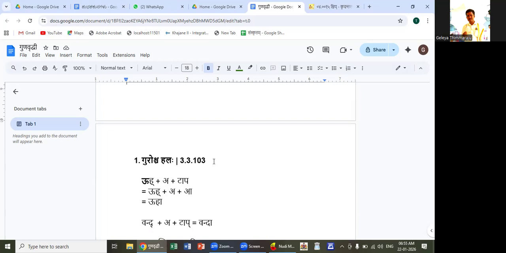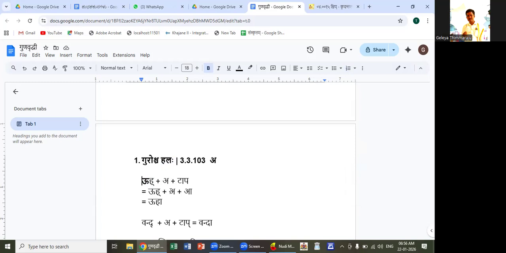the pratyaya a is added to those dhatus which have a guru letter in them, and they should end with a consonant, a hal letter. For example, consider this dhatu uh. This ends with a hal letter, and it has a guru letter u. It is a dirgha, so it is guru. So this sutra is applicable.